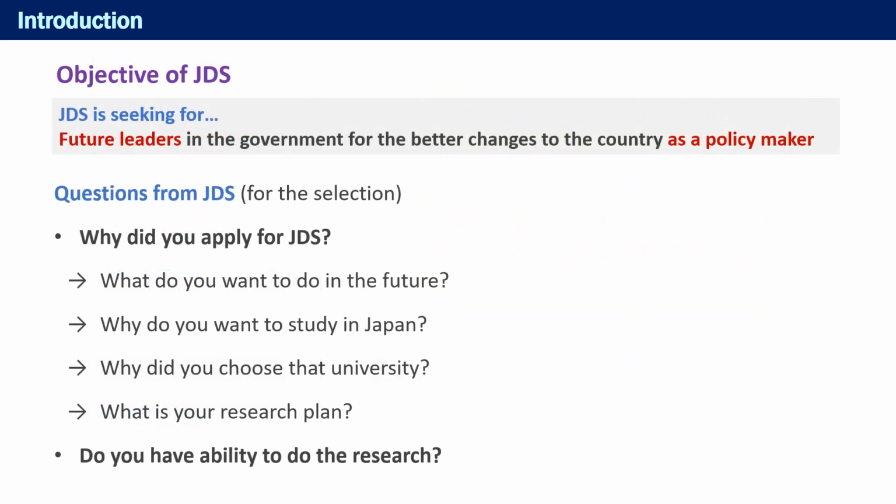Let's think about what kind of applicants JDS is seeking. The application guidelines state that JDS is targeted at highly capable officials and others who are expected to engage in planning and implementing social and economic development plans, and become leaders in your country in the 21st century. So, in short, JDS is looking for future leaders in the government sector, policymakers who can change the country and society for the better. From this point of view, the following questions will be frequently asked in selecting applicants.